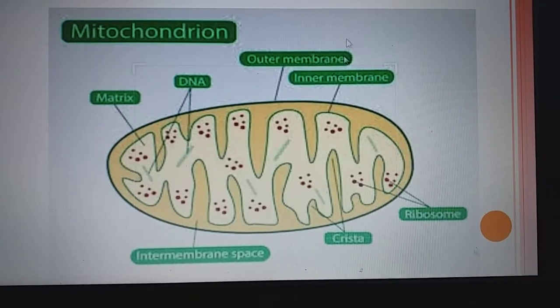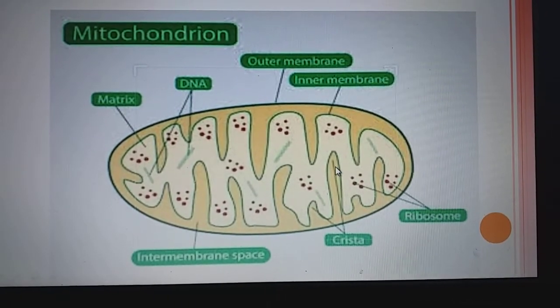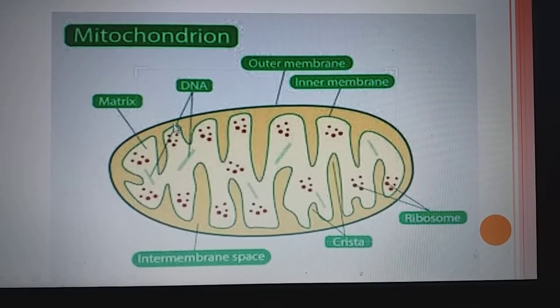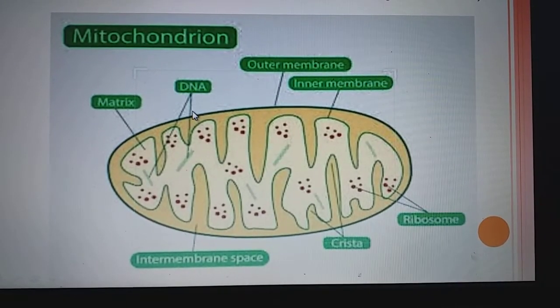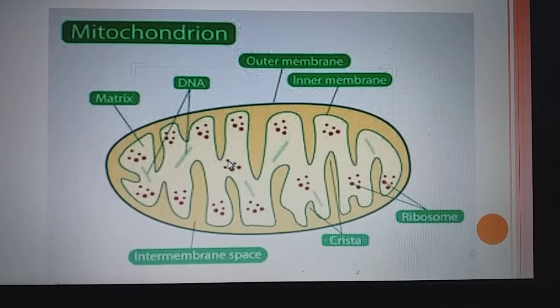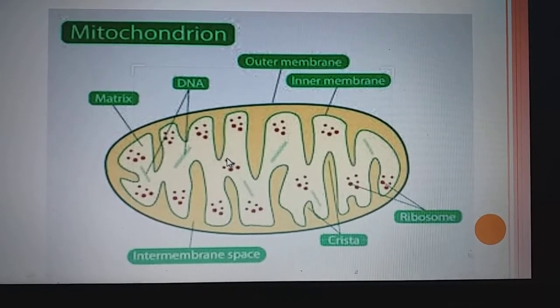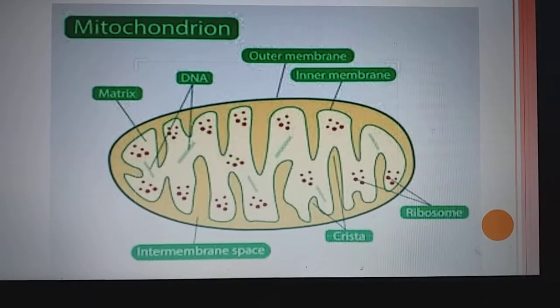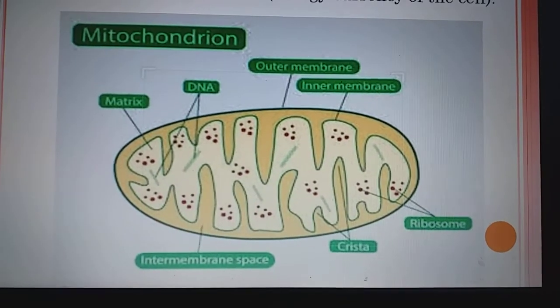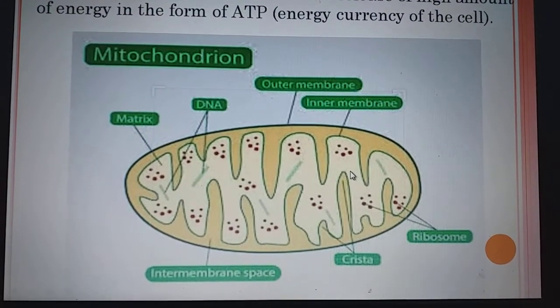So this is the cell organelle which has its own DNA. Enzymes take part in respiration. DNA and ribosomes make the mitochondria semi-autonomous as they are able to manufacture some of their own proteins and enzymes.